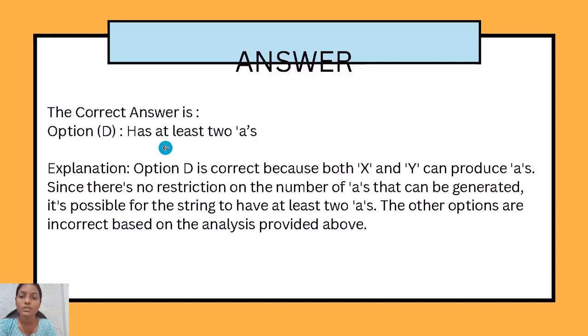So, the answer is D, has at least two A's. Explanation is that option D is correct because both X and Y can produce A's. Since there is no restriction on the number of A's that can be generated, it's possible for the string to have at least two A's. The other options are incorrect based on the analysis provided above.